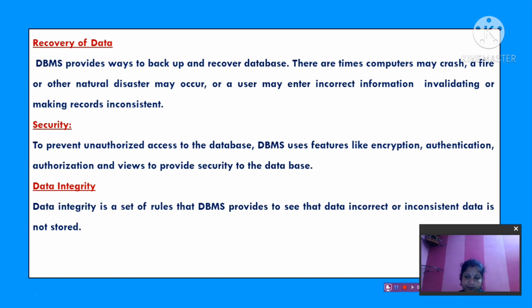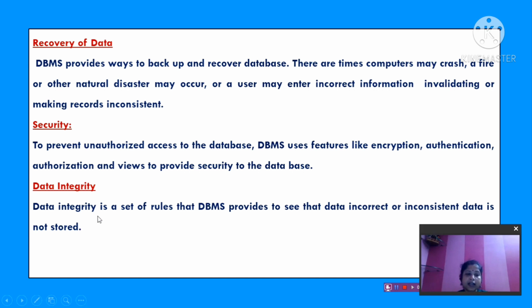Security. To prevent unauthorized access to the database, DBMS uses features like encryption. Encryption means what? Data will be converted to some other form. Just like when you are using a password, whatever you are typing, that password will not appear. It will be converted to some other form, star, hash or something. That is encryption, when original data is converted to some other form. Authentication. You use a username, the correct username and password, then only your computer will open or your database will open. That is your authentication. Authorization and views also provide security to the database.